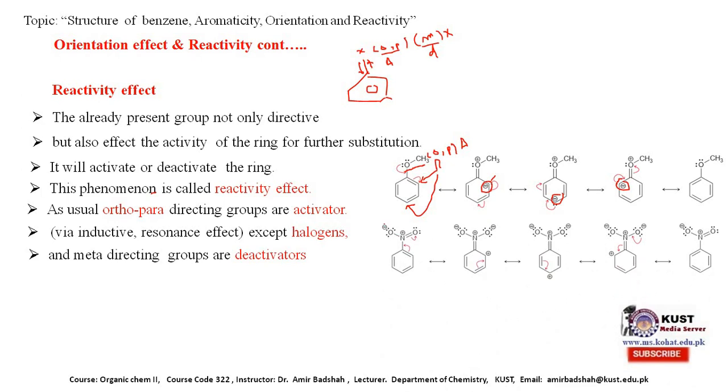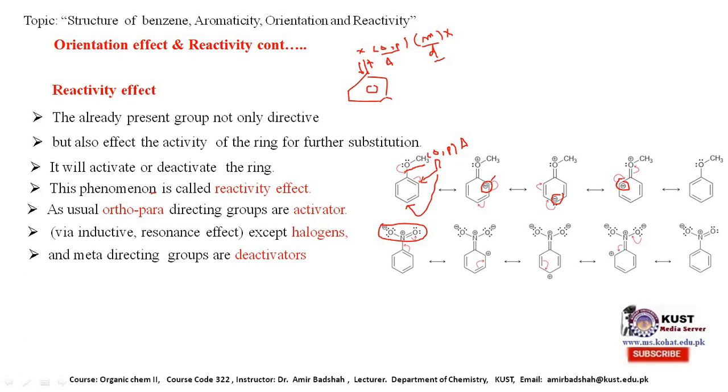Similarly, this group is considered a meta-directing group. Why is it a meta-directing group? And meta-directing groups are mostly deactivating. It is meta-directing because we have discussed already that if an atom is bonded to a ring, and that atom is bonded to a more electronegative atom through a multiple bond, then it will be considered a meta-directing group, and it deactivates the ring for further attack.